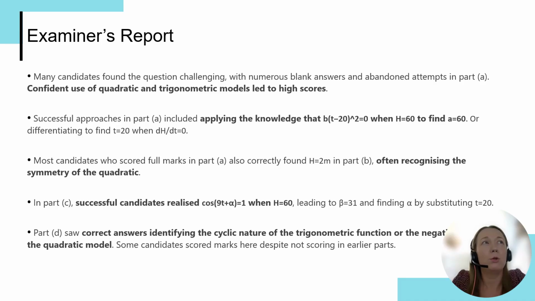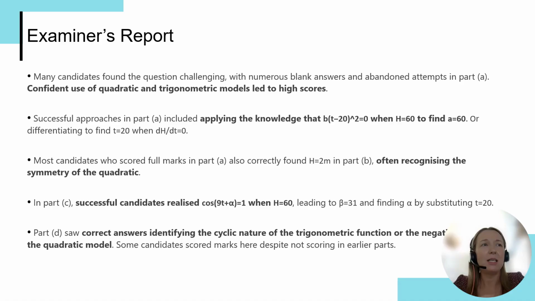And the examiner's report really draws this out, just some key points there from their longer report. But those students that were able to be successful with this had a really confident grasp of quadratic and trigonometric models, and they were able to use that knowledge of the key features of those graphs to help them successfully answer the question.